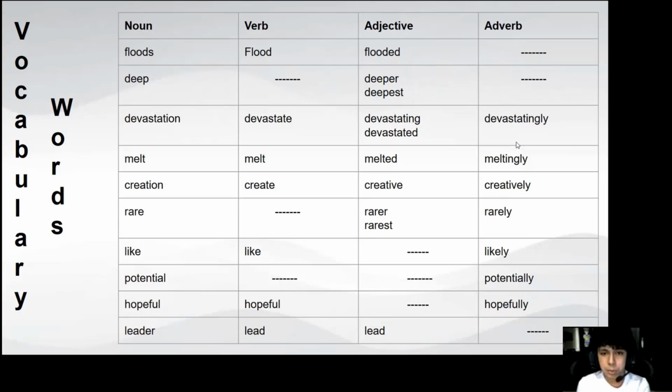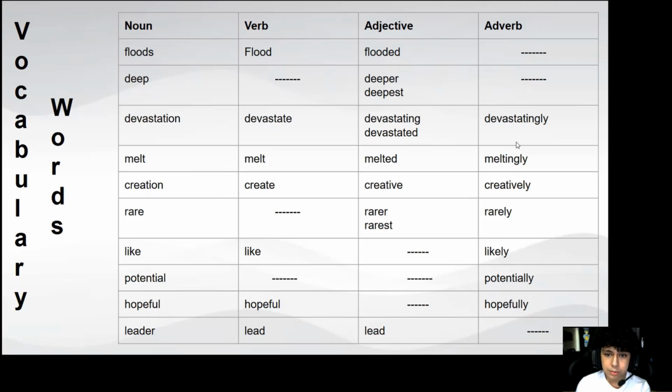Now we have the vocabulary words. First, we have the noun fluid, which has the verb fluid and the adjective fluid, and it does not have an adverb form. Then we have the noun deep, which does not have a verb form. It has two adjective forms, deeper and deepest, and it doesn't have an adverb form. Then we have the noun devastation, which has the verb form devastate, two adjective forms, devastating and devastated, and the adverb form devastatingly.